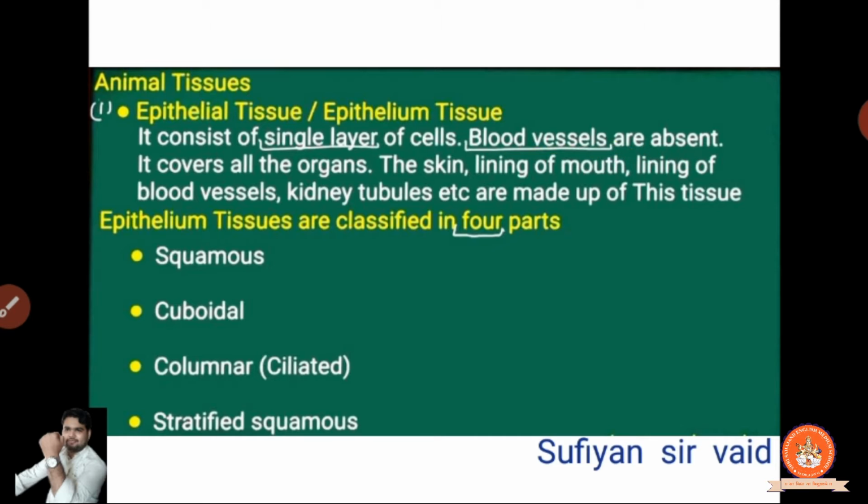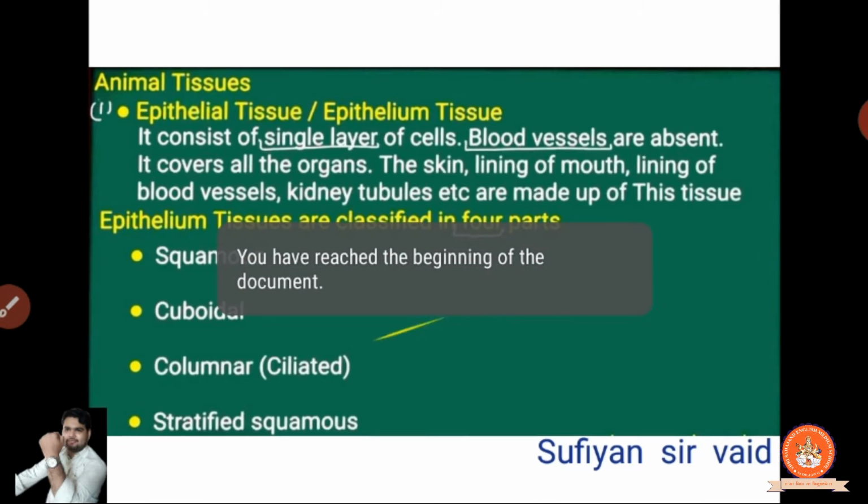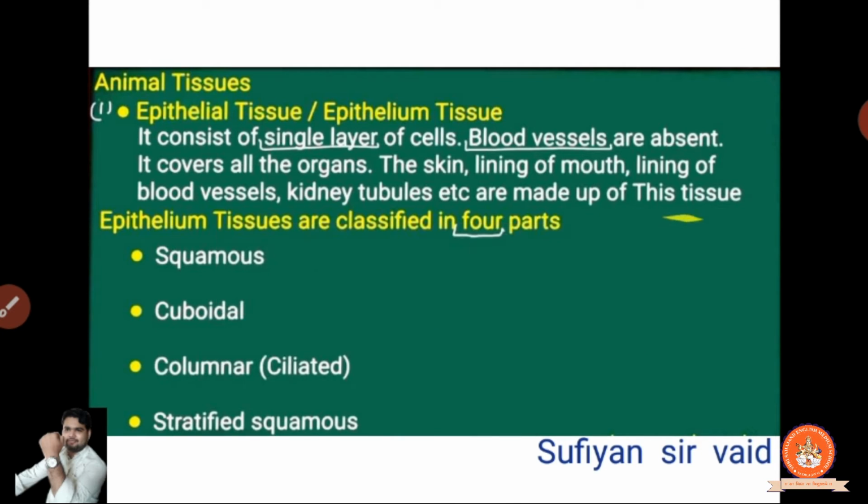Blood vessels means what? Veins. नस बोलते हैं ना, नसें हमारे शरीर में जो होती है, it's the blood vessels. Why is it called a blood vessel? Because it carries the blood from one place to another, the pathway of the blood. Clear? It covers all the organs, the skin, lining of mouth, lining of blood vessels, kidney tubules, etc. These are made up of these tissues.